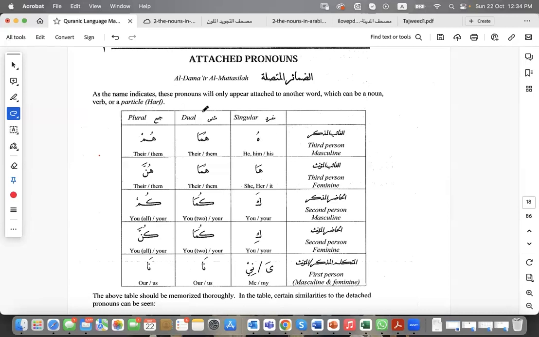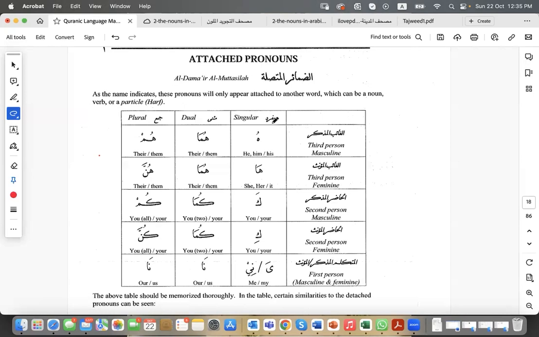To start with, let us have a look at what we have here. As the name indicates, these pronouns will appear attached to another word, which can be a noun, a verb, or a particle, but let us leave the particles for now. So basically, nouns and verbs. Please remember that everything you have in this table is going to appear attached at the end of a word. We got used to this table.